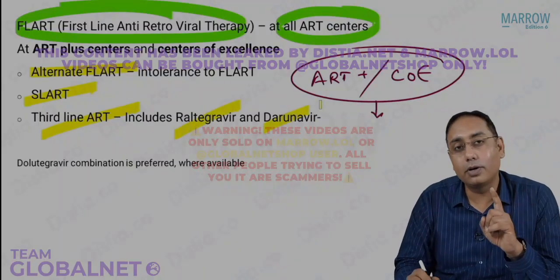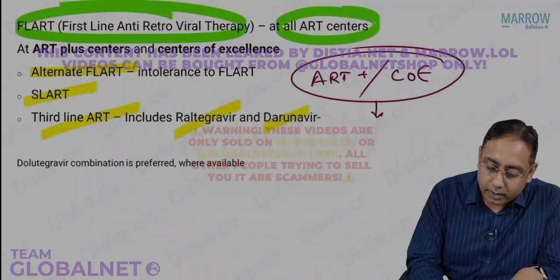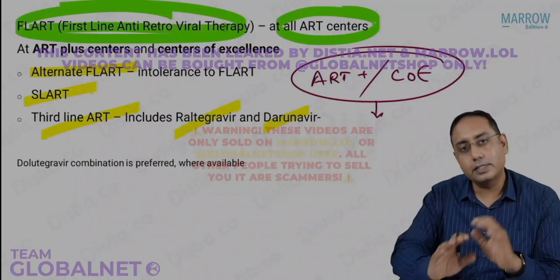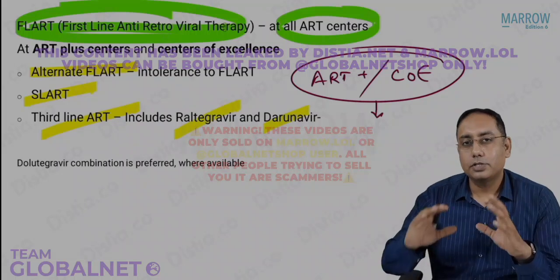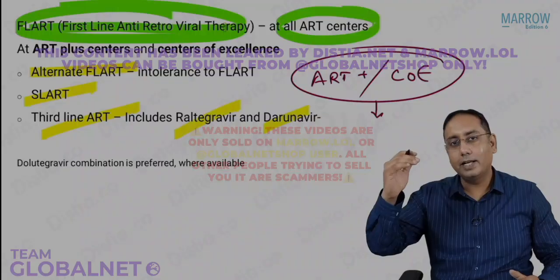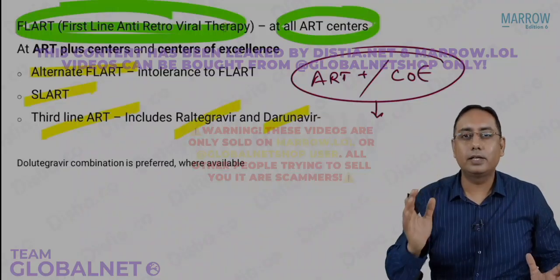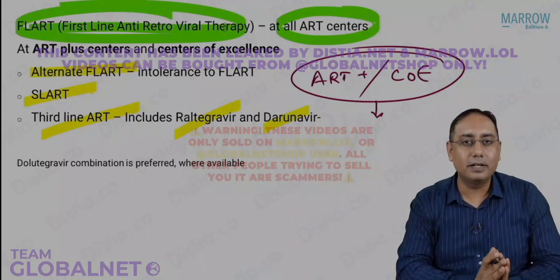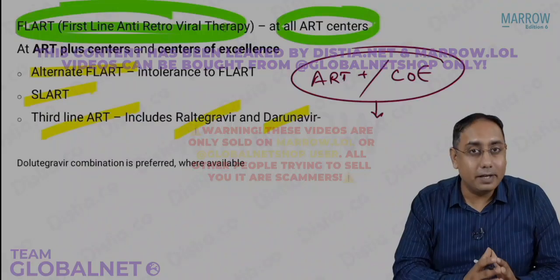Please note that I'm not talking about the dolutegravir. The dolutegravir based is a first line ART. It is available at all the ART centers. So try understanding that the ART center is for the first line drugs. The second line drugs, the third line or the alternate regimens, everything will be taken care of by some of the centers in the medical colleges.